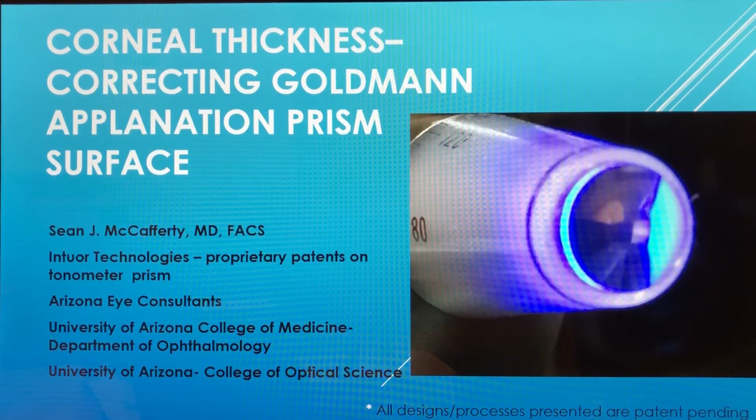My name is Sean McCafferty from Tucson, Arizona. I am president and CEO of INTOR Technologies, which has proprietary patents on the tonometer prism I'm about to describe.